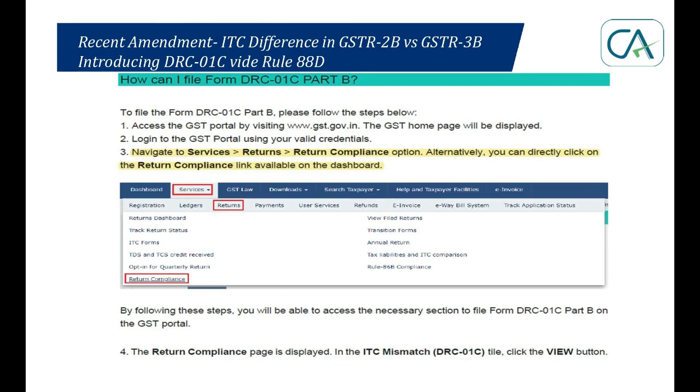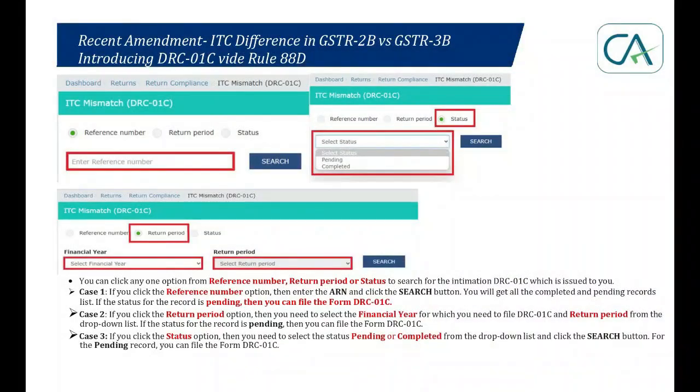We can find this particular intimation, if issued to us, in return compliance under returns. We can search for this particular intimation as per these three parameters. Either you put in the reference number, you click on it, you will get the entire completed or the pending intimations, or you can put in the return period, the financial year and the period, or search by status. If it is pending, you are due to respond to it. If it's completed, it's fine.